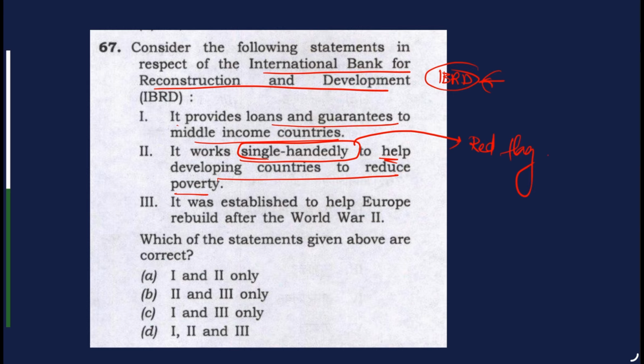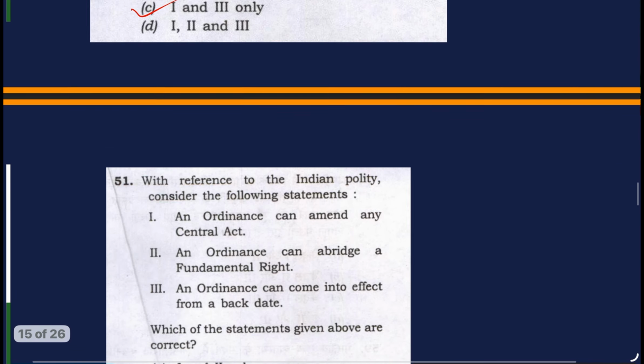Okay, so let's see the next option. It was established to help Europe rebuild after World War II. So if an aspirant is good at her basics, the first statement and third statement become correct because they are facts. But in the second statement, they are saying that this organization single-handedly helps. There cannot be any organization which can single-handedly help reduce poverty. As a result, this becomes an extreme statement. So eliminate 2. We got the answer. Answer is C.